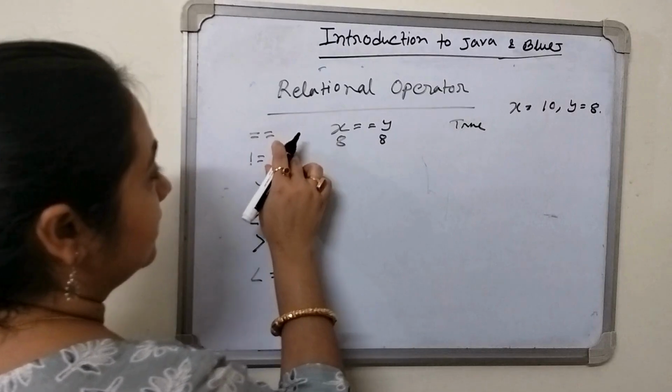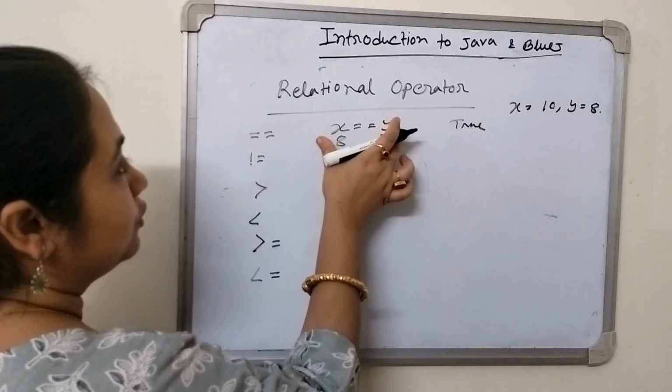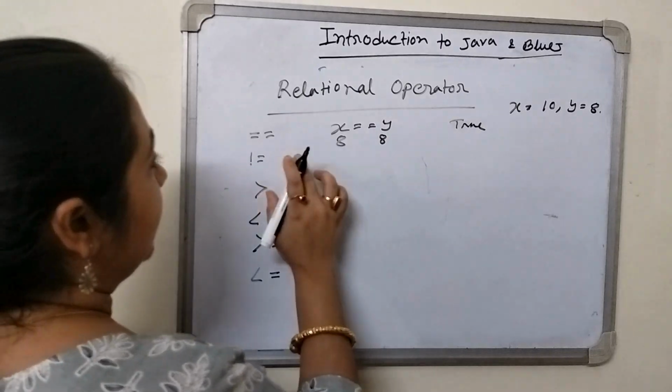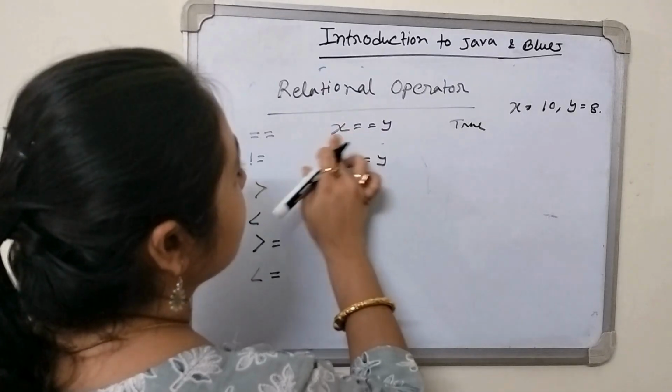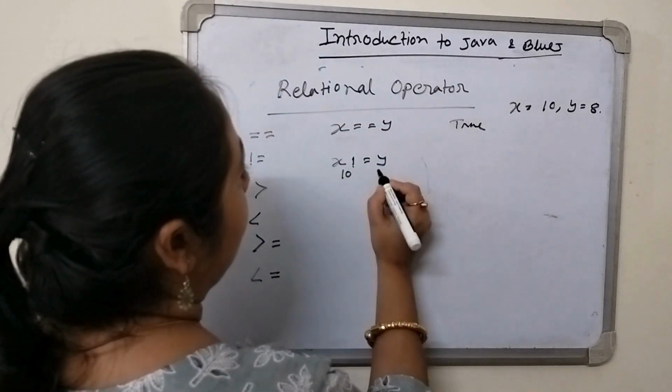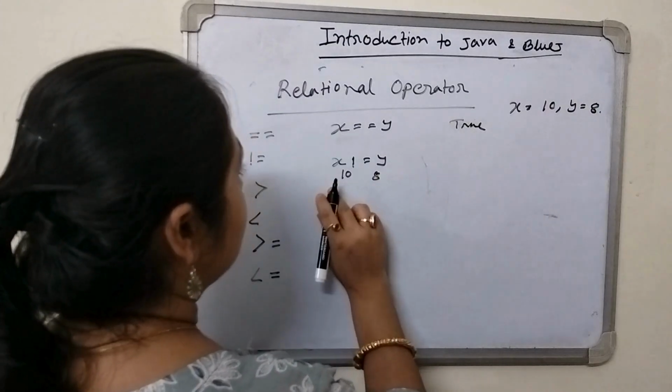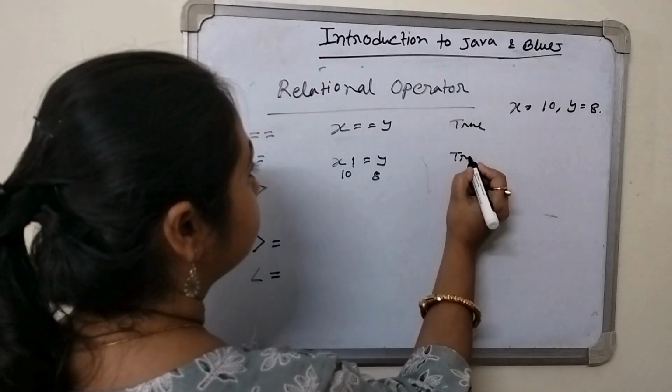So this equal symbol checks whether these two variables are equal or not. Next is not equal to, that means x not equal to y. What is the value of x here? 10, and y value is 8. So these are not equal. This is true.